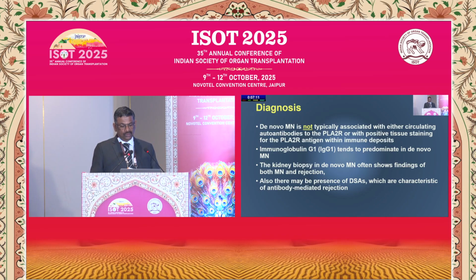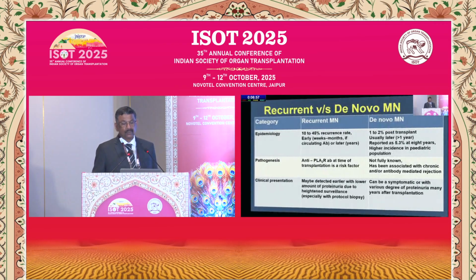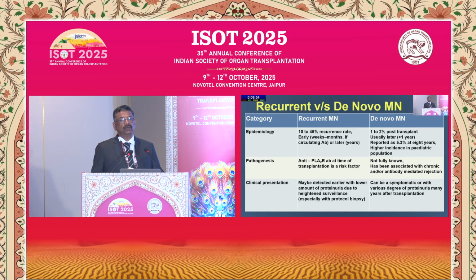Kidney biopsy shows findings of both membranous nephropathy and rejection in a patient who presents with de novo membranous. Along with that, you will have presence of DSA, which again is characteristic of antibody-mediated rejection. So to summarize, how to differentiate between a recurrent membranous and a de novo. Earlier appearance of membranous nephropathy in biopsy is suggestive of recurrent membranous nephropathy because the recurrence rate is 45% and it appears early, whereas de novo appears late and it is more common in the pediatric population.